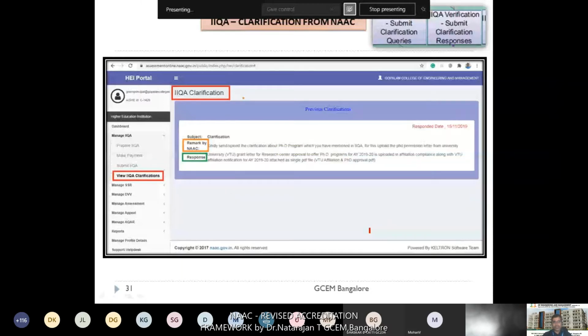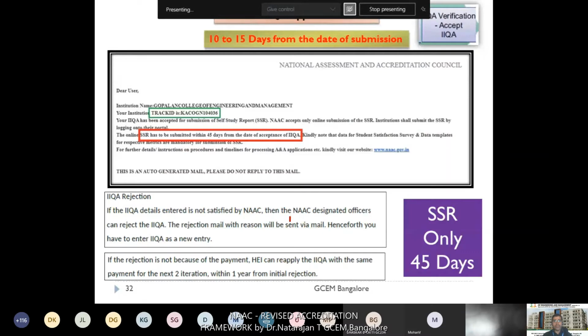Okay. So after submitting your clarification, it will take a few more days, and within 10 to 15 days you may receive the confirmation mail that says your IAQA has been accepted and you can do the submission of the self-study report. Along with that, you may receive one track ID. This track ID is very important. It is the unique ID given to your college for this particular process, that is, the SSR.